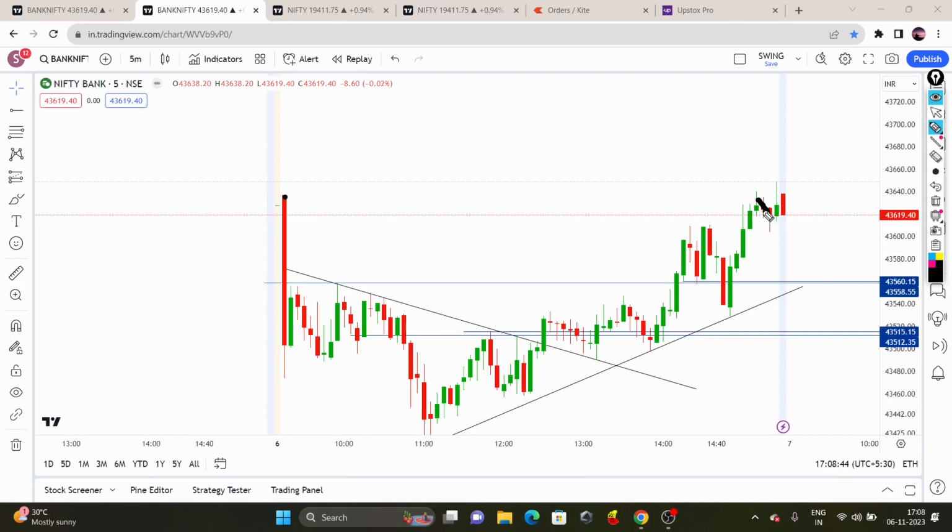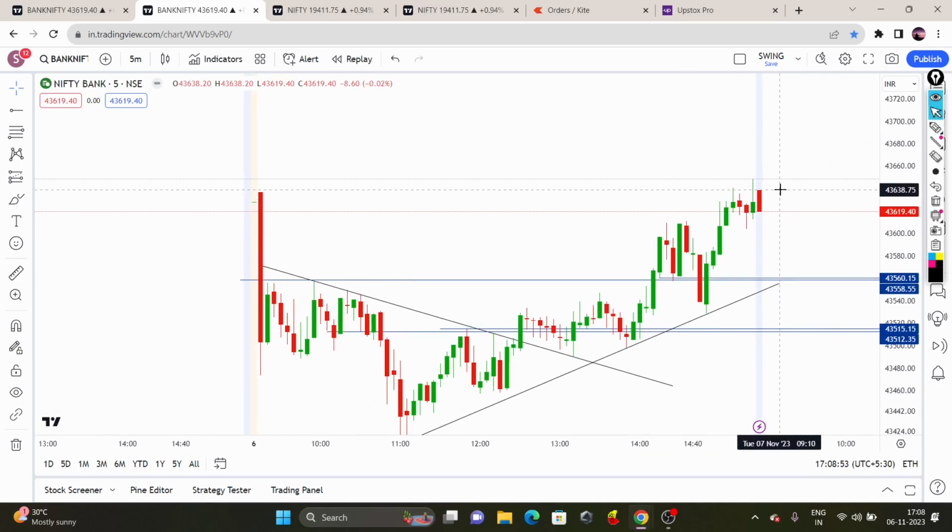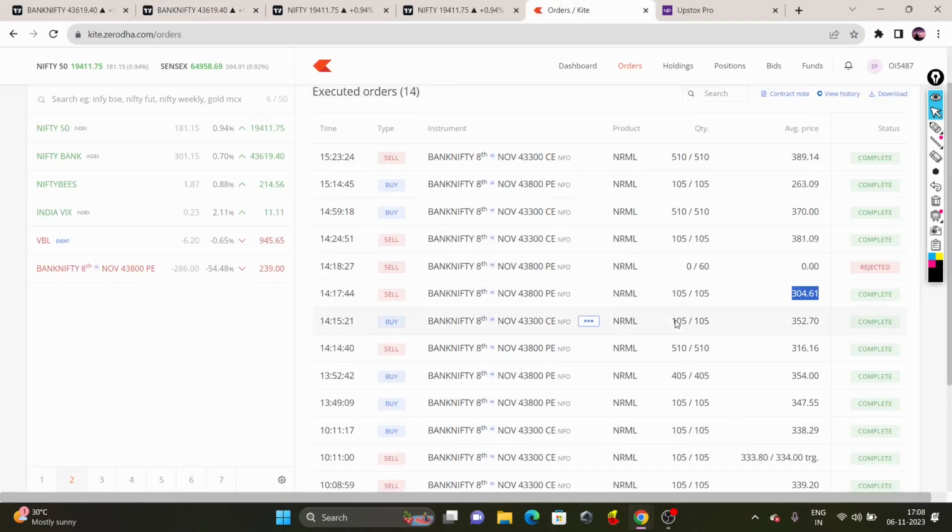So at that time I exited the trade, because in case Bank Nifty holds here and makes a gap down open, then it will be a problem, because I had only 40 points decay in my hand. So if it was a little bit more, I could have held that position for the next day, right? So I exited that trade there.